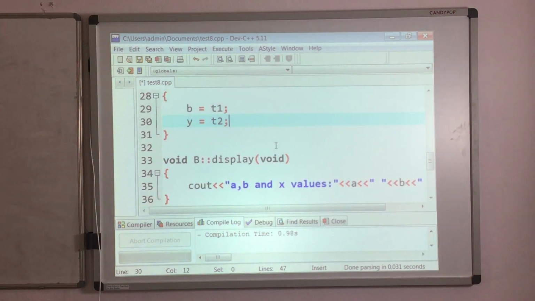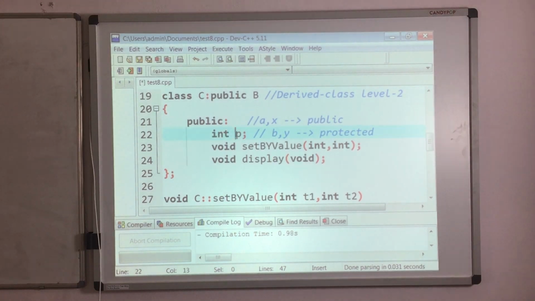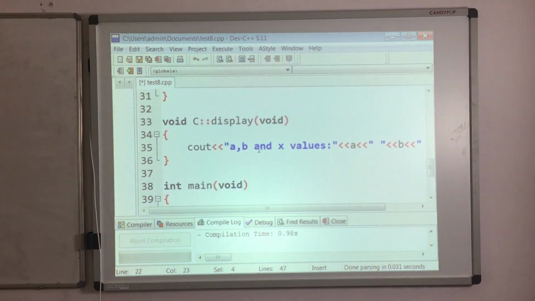So what next I have to do? I have to write the definition for this display function as well, and this display function is going to display all public as well as protected data members from C class. As you can see, inside C we have P as well as two inherited public data members A, X and two inherited protected data members B, Y. So I have to print all those.